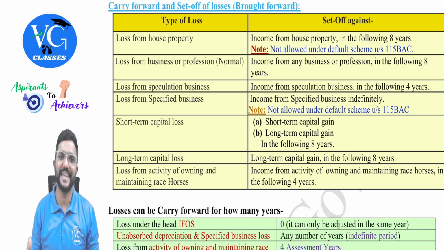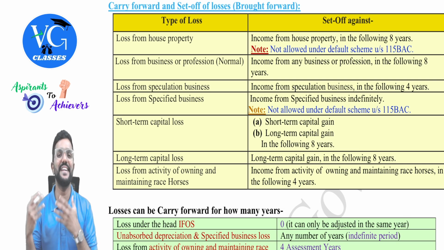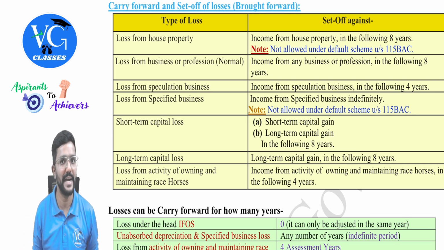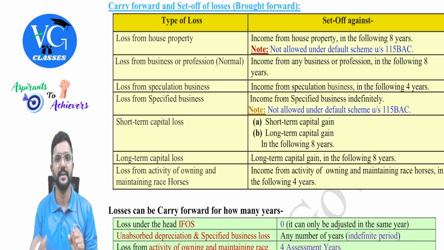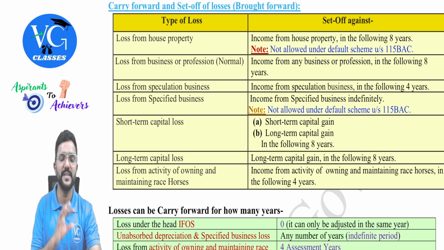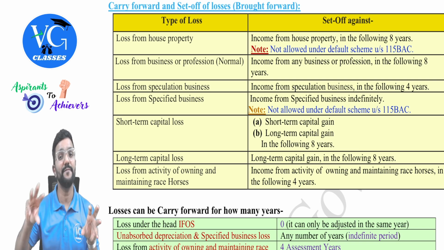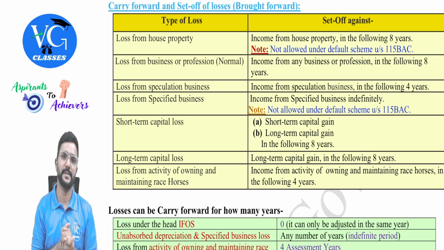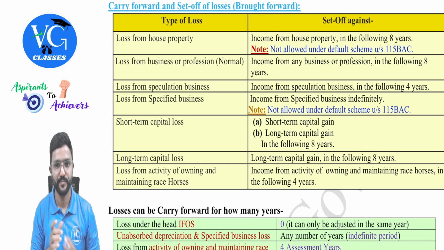Correct. And if by chance he has any loss, can he carry it forward and adjust it? No, not possible under the default scheme. But if the assessee is following the optional scheme, can loss from one specified business be adjusted against income from another specified business? Yes, it can be adjusted.